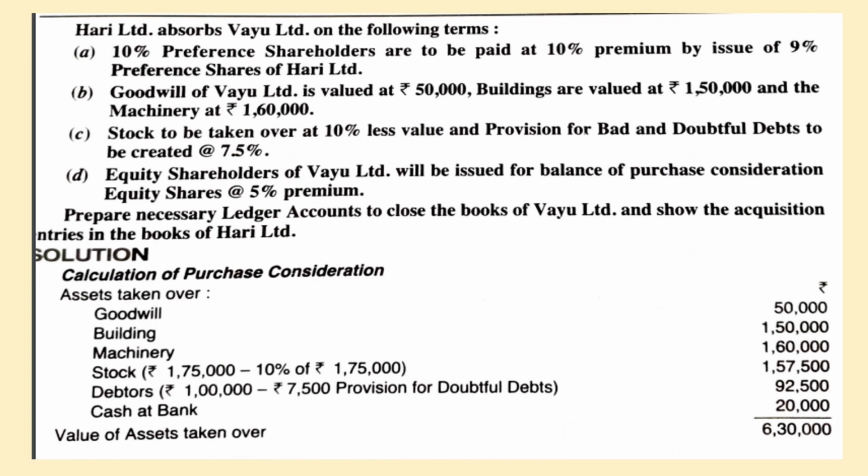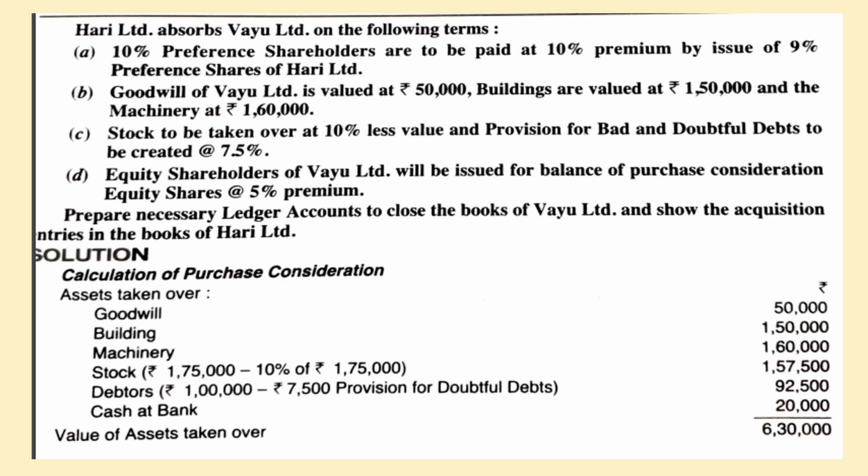Hari Limited absorbs Vayu Limited on the following terms. There are four pieces of information given. First, 10% preference shares are to be paid at a 10% premium by the issue of 9% preference shares of Hari Limited. Hari Limited here is the purchasing company.